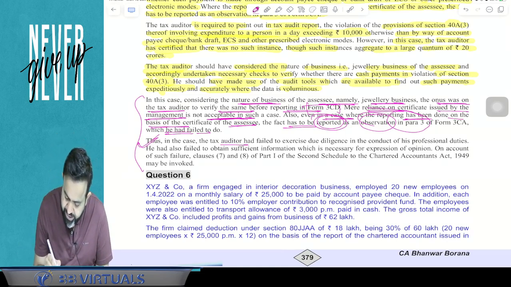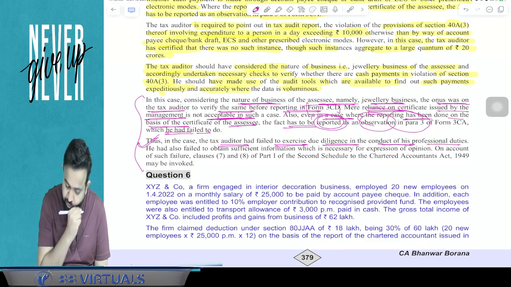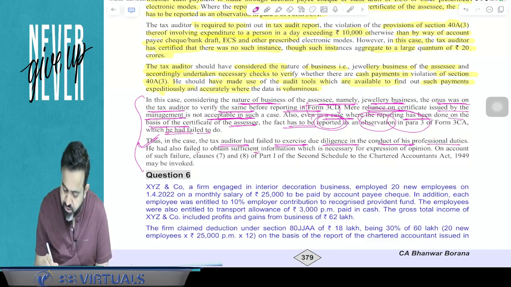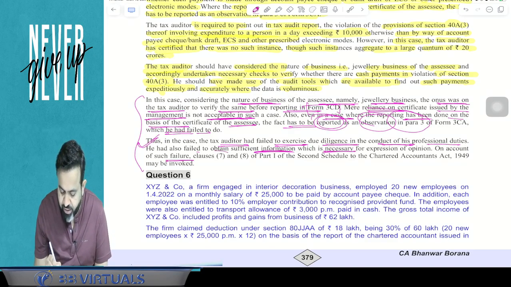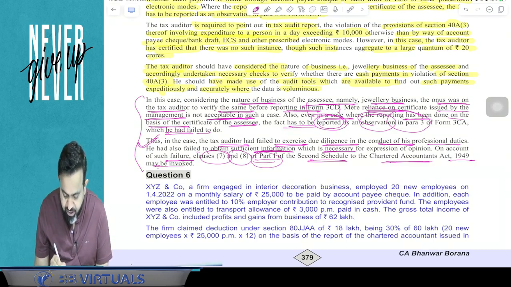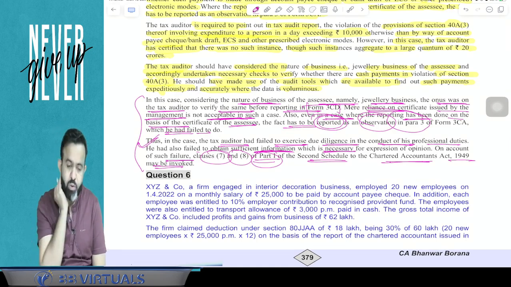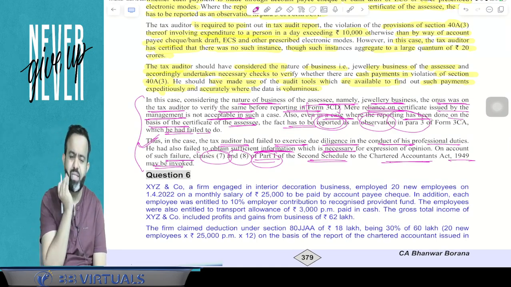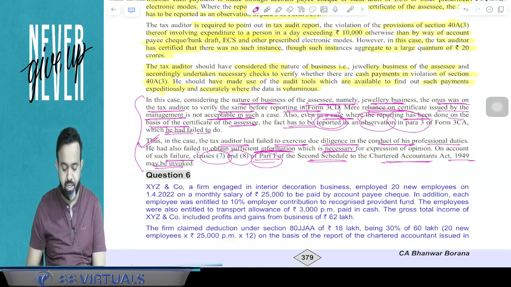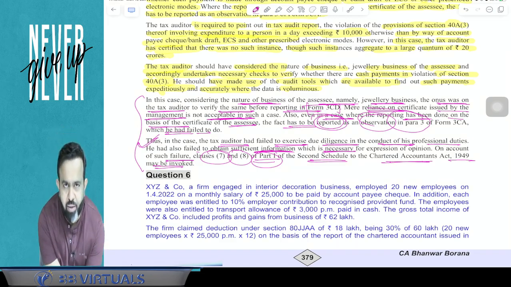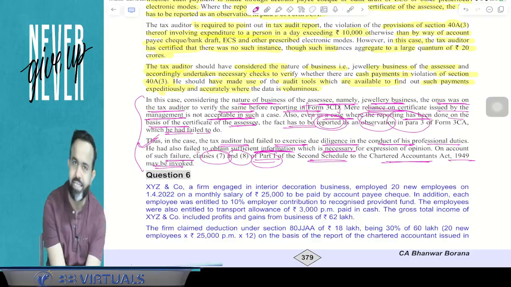Thus, in this case, the tax auditor has failed to exercise due diligence in the conduct of his professional duties, and he has also failed to obtain sufficient information which is necessary for the expression of opinion. On account of such failure, clauses number 7 and 8 of Part 1 of the Second Schedule of the Chartered Accountants Act 1949 may be invoked. So here guys, in this particular case, clauses 7 and 8 of the Second Schedule may be applied and he will be treated as guilty. You got my point or not?